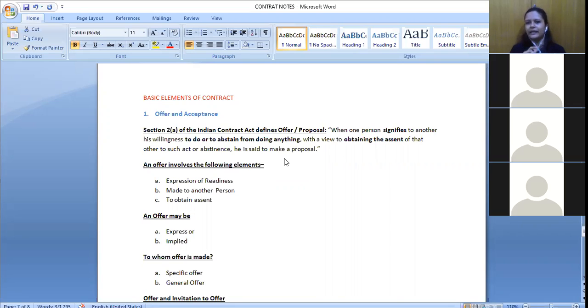So in the meantime, if you come across any interesting case that you want to be discussed, you can tell me in class that this is the case that we want to discuss. Maybe we can discuss that also in the coming classes. So fine, then I'm ending this class here. We will continue with the other basic elements in the next class.